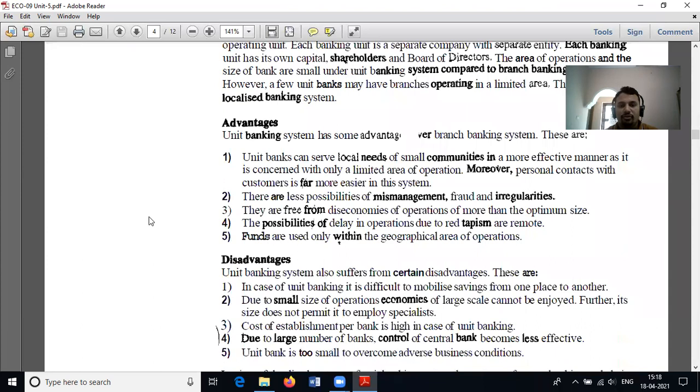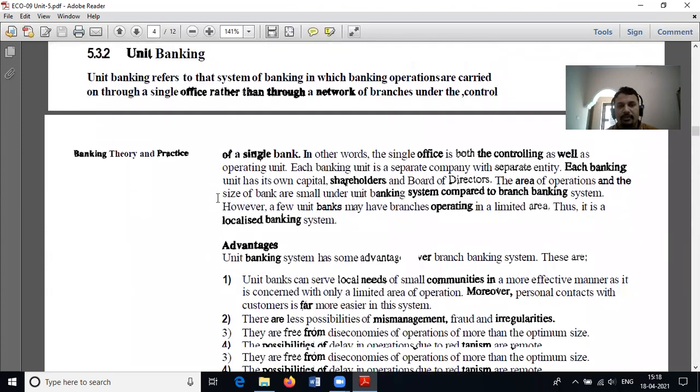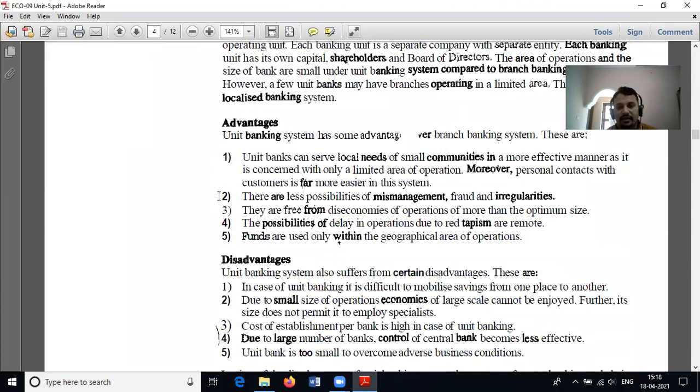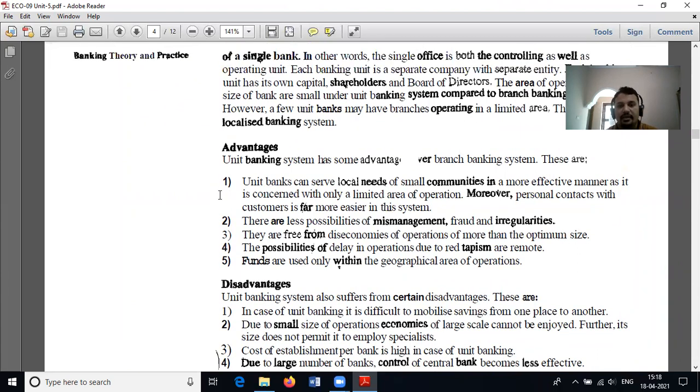When we look into the single bank unit banking system, we can see it can meet a lot of local needs. There is less possibility of mismanagement. They are free from diseconomies of operations. The possibility of delaying operations due to absence is remote because there is a single branch. Funds are used only within the geographical area of operations.